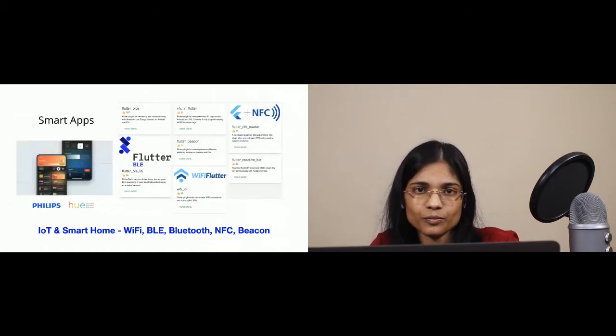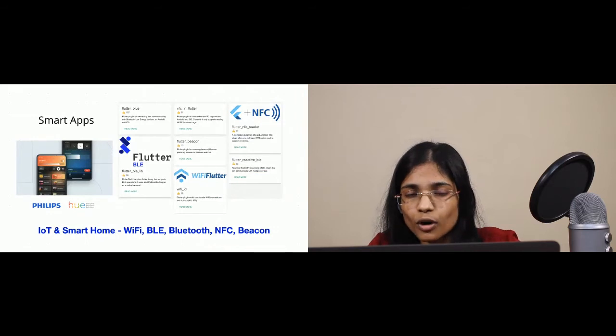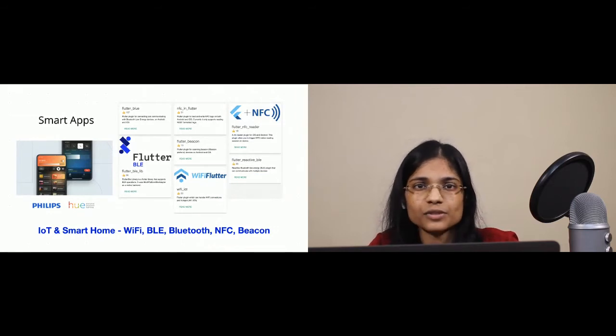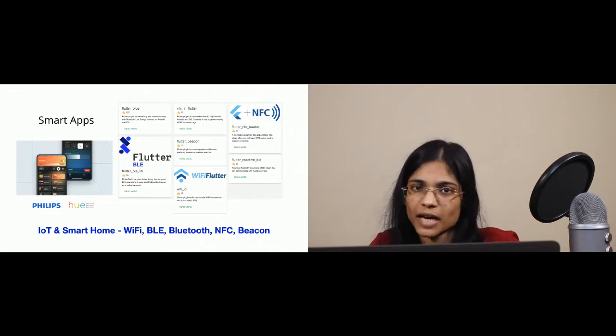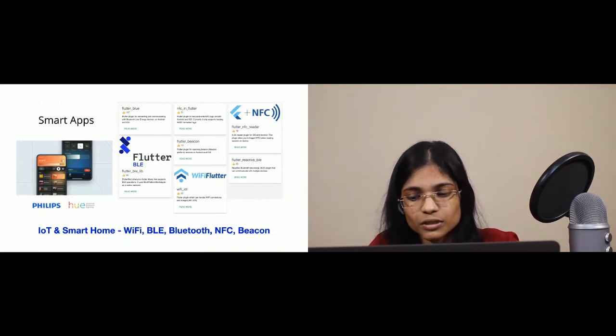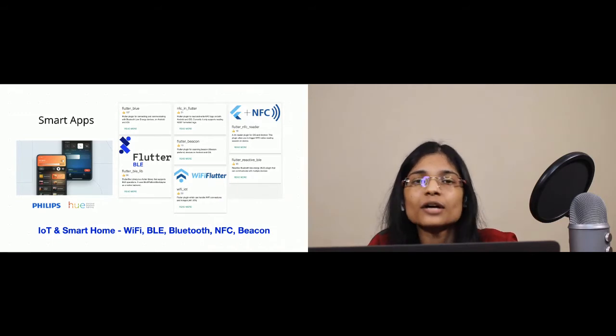So Philips Hue. Now Philips is a large scale business. Philips Hue has been completely built on Flutter. Now what made a big organization like Philips choose Flutter for their development? The reason being, there are a vast number of packages on Flutter which support IoT capabilities and other capabilities like Wi-Fi, BLE, Bluetooth, NFC, and beacon. And because of the support of packages which provide these capabilities, Flutter is the leading choice when it comes to IoT and smart home apps.